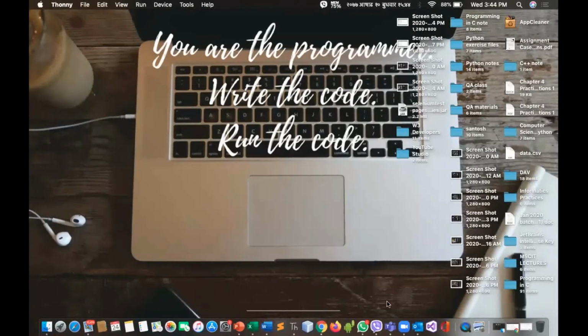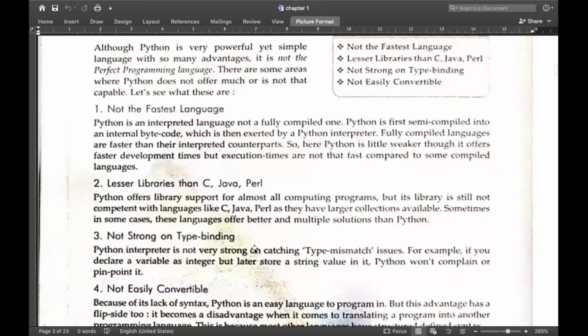Another point is lesser libraries. So you will get sufficient libraries to work with for the beginner levels, but if you happen to work on an image processing system or data analysis system, then you have to download various libraries on your own. Suppose you are working on data manipulation and analysis, then you have to download Python pandas.